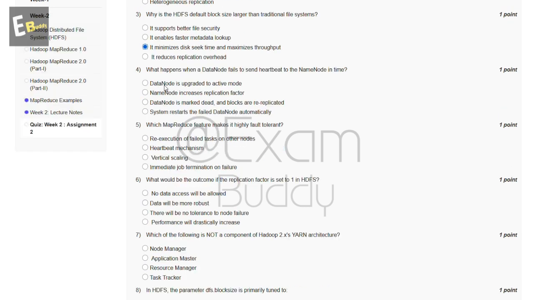Now the fourth question is: what happens when a data node fails to send a heartbeat to the name node in time? So these are the options, and the answer to our fourth question is C, data node is marked dead and blocks are re-replicated.